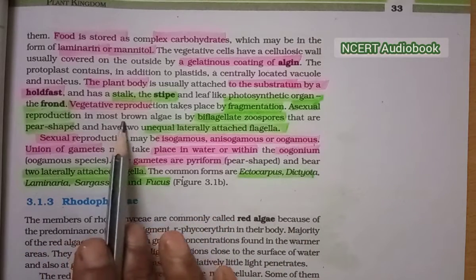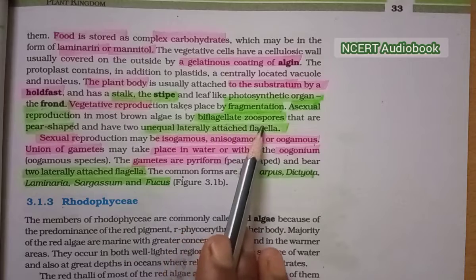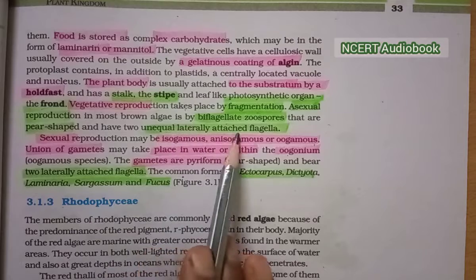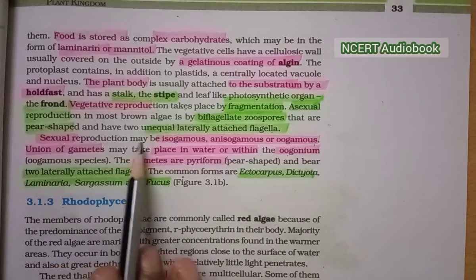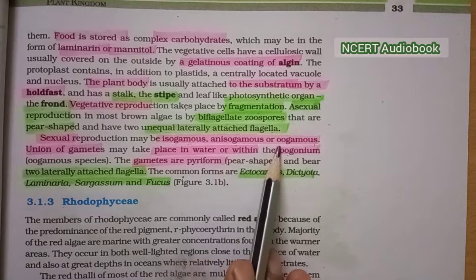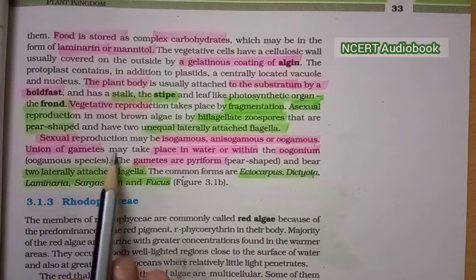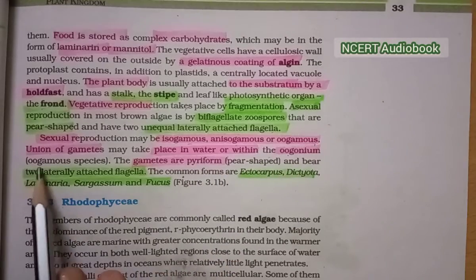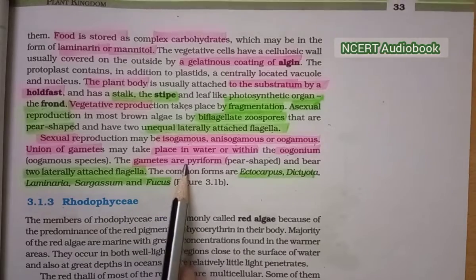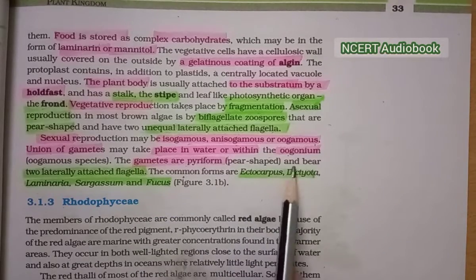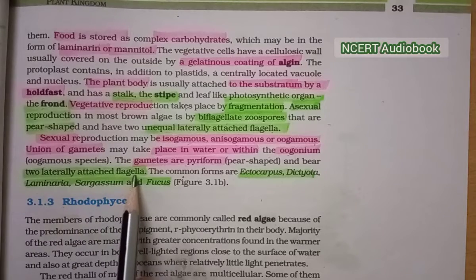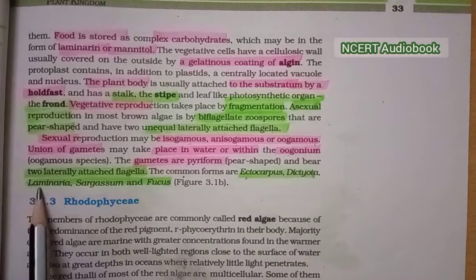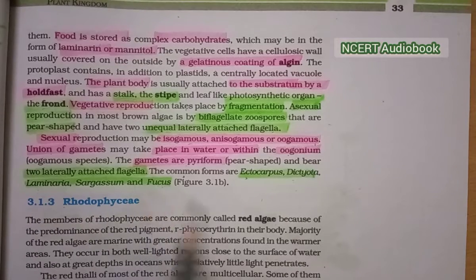Asexual reproduction in most of the brown algae is by biflagellated zoospores that are pear-shaped and have two unequal laterally attached flagella. Sexual reproduction may be isogamous, anisogamous or oogamous. Union of gametes may take place in water or within the oogonium in oogamous species. The gametes are pyriform, pear-shaped, and bear two laterally attached flagella. The common forms are Ectocarpus, Dictyota, Laminaria, Sargassum and Fucus.